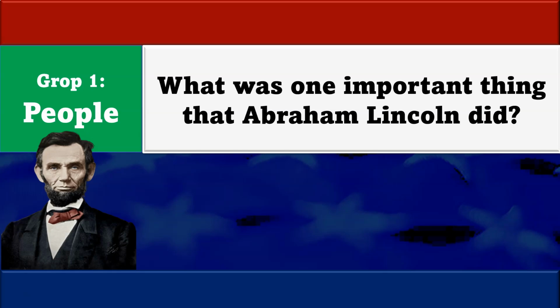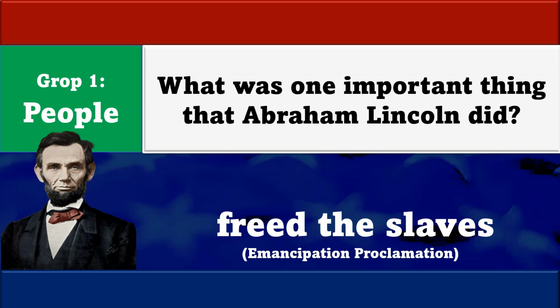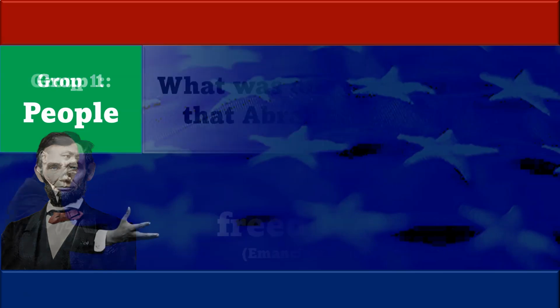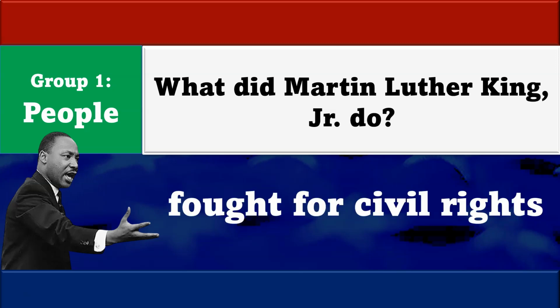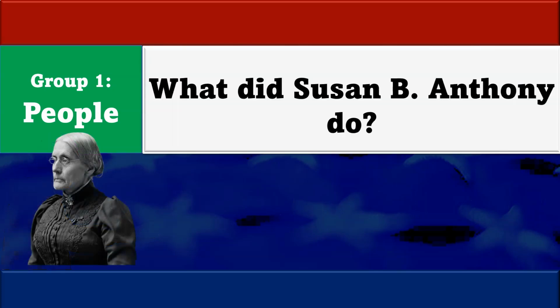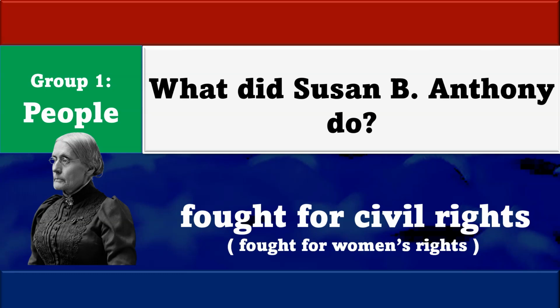What was one important thing that Abraham Lincoln did? Freed the slaves. What did Martin Luther King Jr. do? Fought for civil rights. What did Susan B. Anthony do? Fought for women's rights.